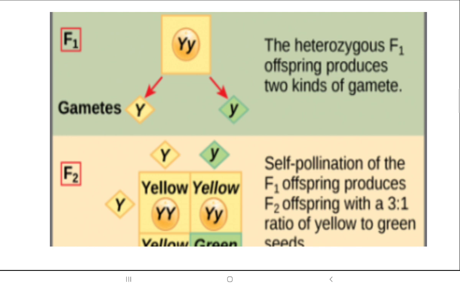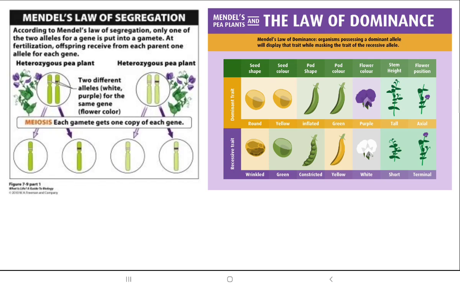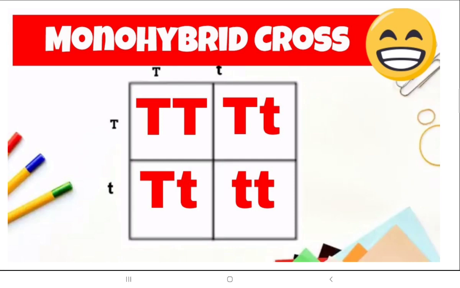So children, is it clear what is F1 generation and what is F2 generation? F1 generation is parents to the offspring. F2 generation is self pollination of the F1 offspring. What you receive from F1, you do self pollination on it, then it is called F2 generation. So children, till now we did the three laws, segregation, dominance and inheritance, how it has happened, and how to understand which one would be recessive and which one will be dominant.